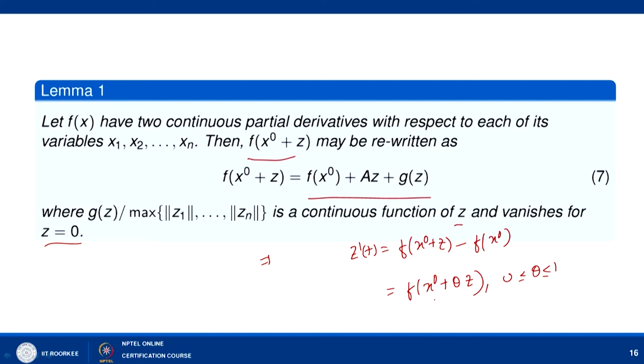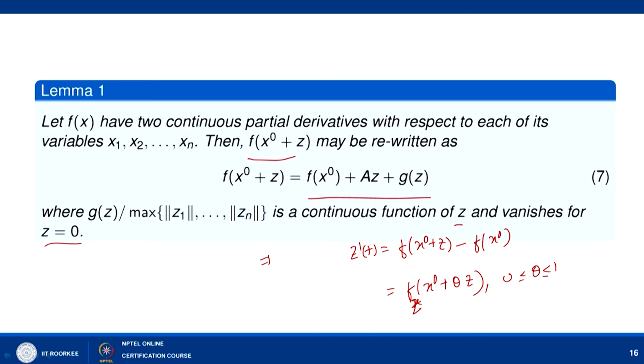And so, this can be written as z dash t equal to f of x naught plus theta z. Here we are assuming the derivative with respect to x. Sorry, it is a function of z. So, f z x naught plus theta z is given here. Now, we have assumed that this has continuous partial derivative.